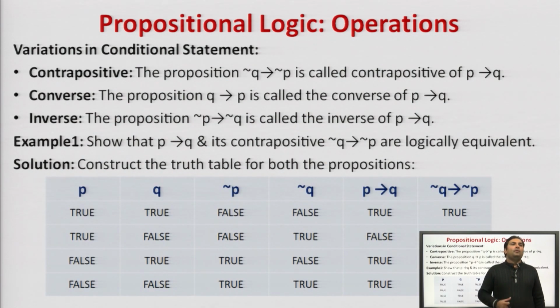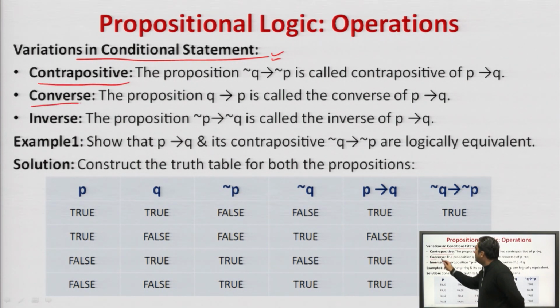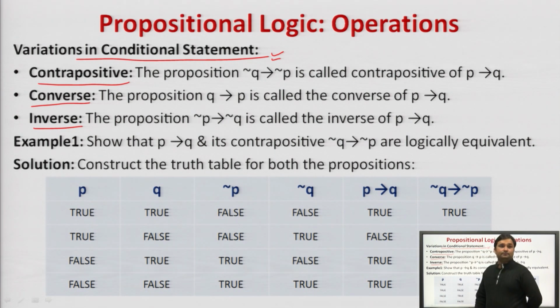Next is variations in conditional statements. The various types of variations are contrapositive, converse and inverse. We will see each one of them one by one, and we will see the truth table of these also. First we will deal with the inverse. Now, the inverse of a conditional statement. The conditional statement is P implies Q. So, the inverse of P implies Q will be what?